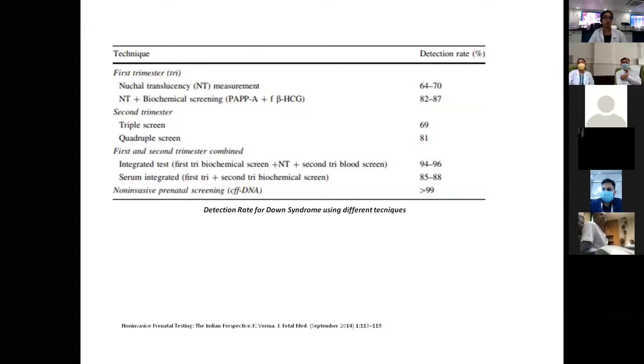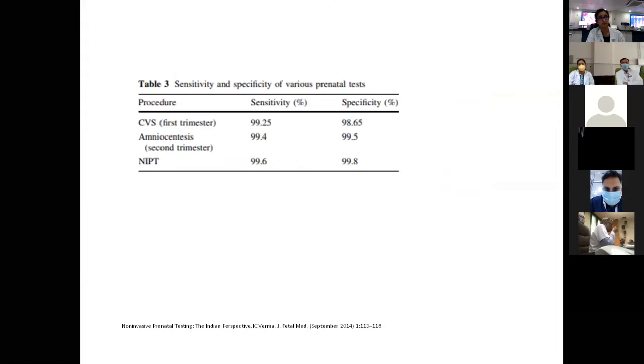When we talk about various techniques for Down syndrome, the sensitivity can range from 64 to about 88%. In NIPT, the detection rate is more than 99%. So this is a very, very high sensitivity. This sensitivity or accuracy is similar to the invasive procedures, including CVS and amniocentesis.